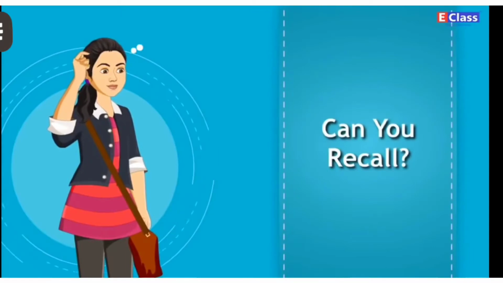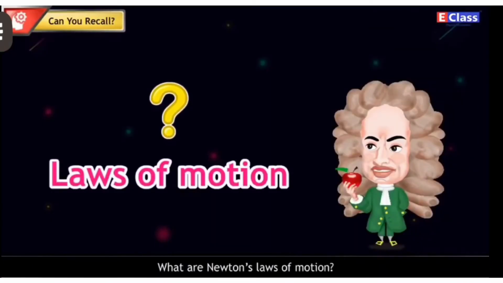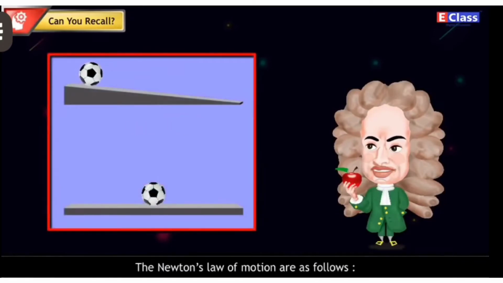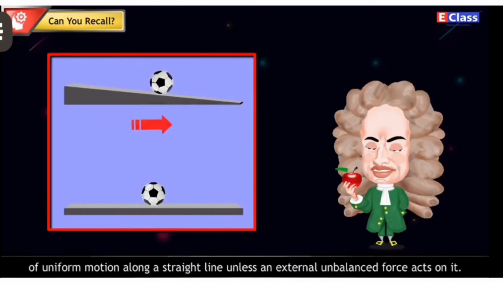Can you recall? What are Newton's laws of motion? Answer. Newton's laws of motion are as follows. 1. Newton's first law of motion. An object continues to remain at rest or in the state of uniform motion along a straight line unless an external unbalanced force acts on it.